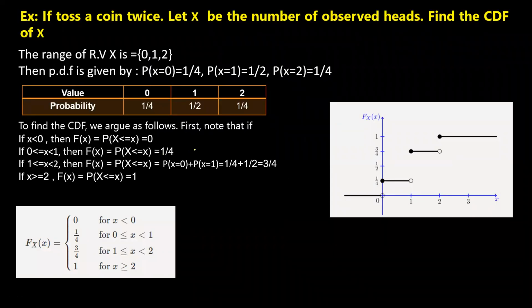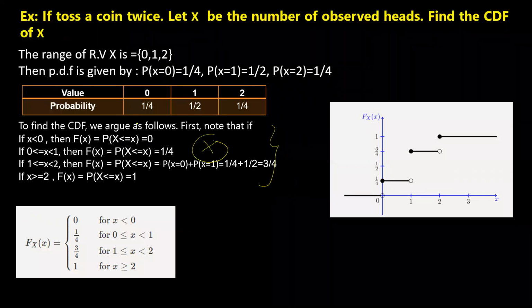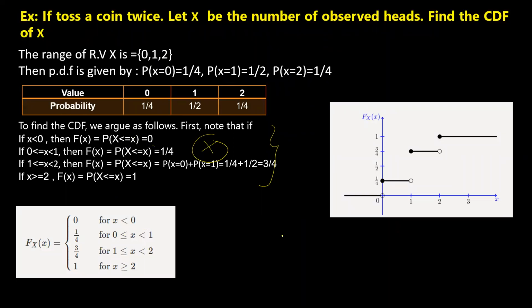Guys, don't bother about this particular part. I have explained this mathematically, but you might get confused about why x less than or equal to 0 and so on. By looking at this picture itself, I can say that if x is less than or equal to 0, the value was 0.